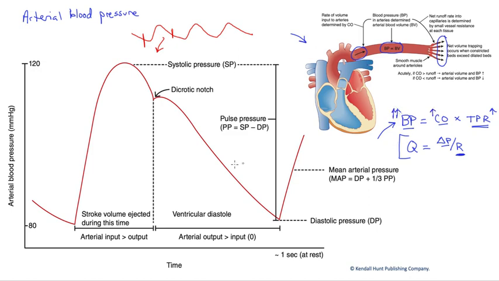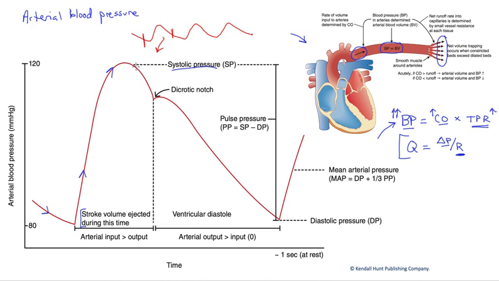Okay, great. Now let's come over here to this individual trace and examine what's going on. During diastole, what we see is that the pressure is falling, once again, because our runoff continues and there is no input. Cardiac output is not occurring. Then we enter the systolic phase, where our stroke volume is being ejected. Immediately we're going to start to have an increase in pressure as the inflow now exceeds the outflow. Pressure is going to rise to a peak here. That's called the systolic pressure.